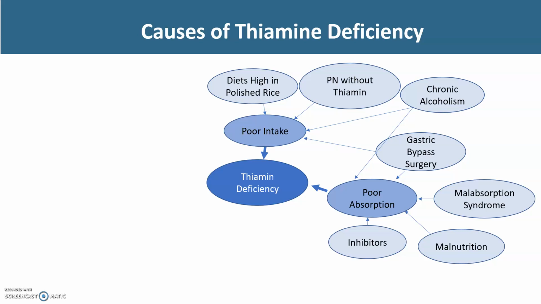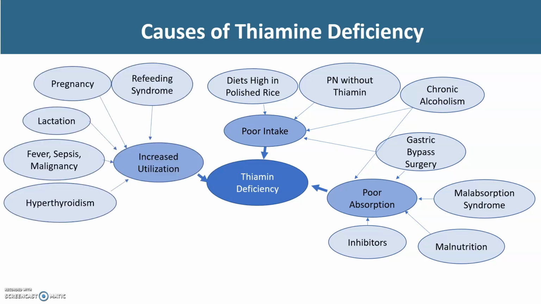And PN stands for parenteral nutrition, also known as intravenous nutrition, and these solutions can be created without thiamine. To create a solution without thiamine, you're intending that typically that individual is only going to be consuming that TPN solution for a very short period of time. If a patient needs to be on a sustained parenteral nutrition therapy, you would want to ensure that thiamine is part of that solution.